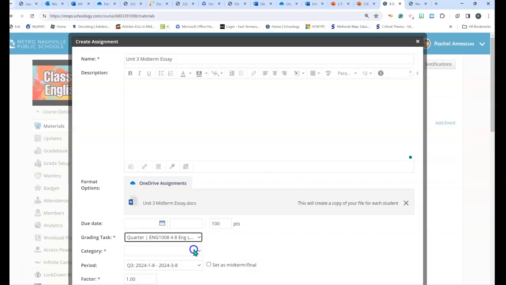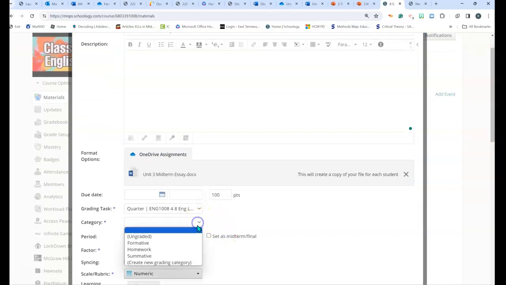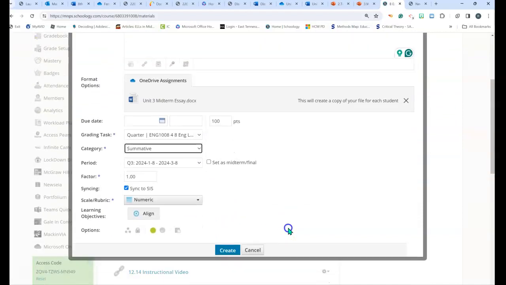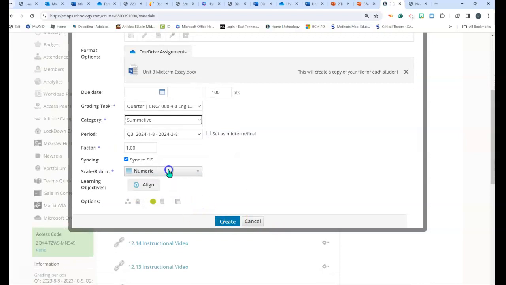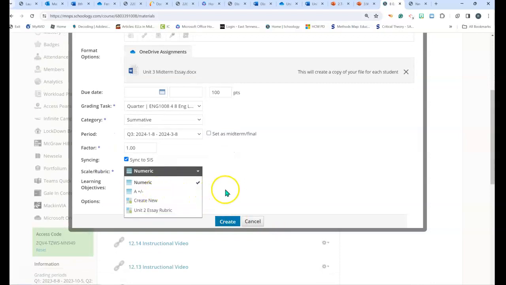All right, this is going on your third quarter. It is a summative assignment. I am going to put a rubric on here just like I did for the Unit 2 essay. I will add that when I get to school this morning.